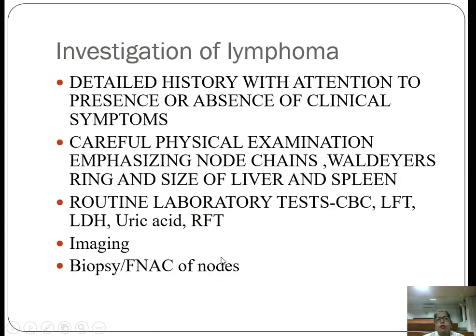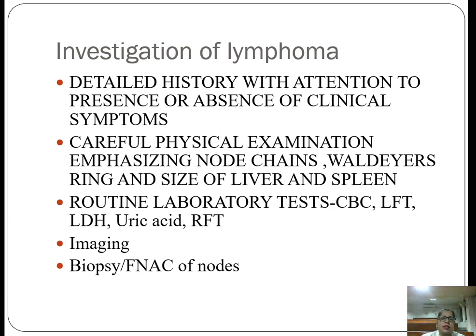Now in case of any lymphomas, whether Hodgkin or non-Hodgkin lymphomas, how will you investigate a patient? When a patient comes to you and you are suspecting the patient has a lymphoma, first you should take the detailed history with attention to presence or absence of clinical symptoms, and do a careful physical examination emphasizing node chains, Waldeyer's ring, and size of liver and spleen. So you should check whether it is a contiguous spread of the lymph nodes or whether it is non-contiguous.